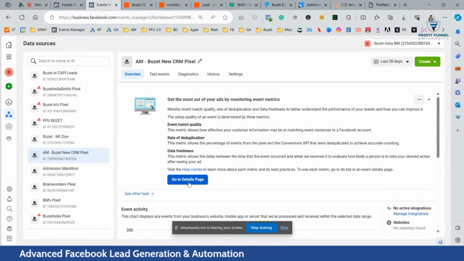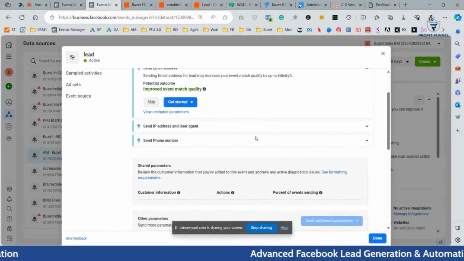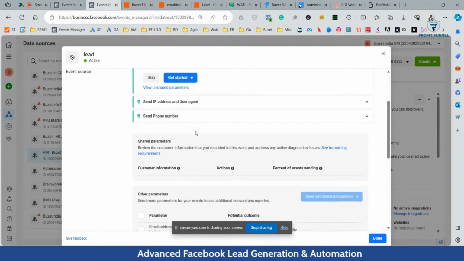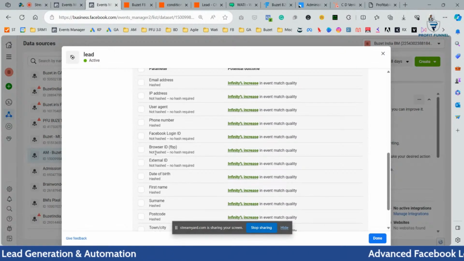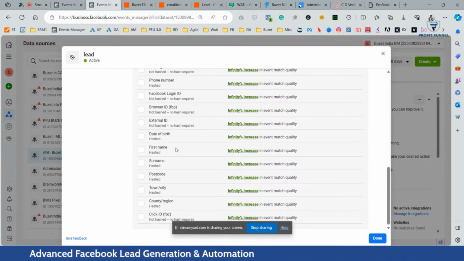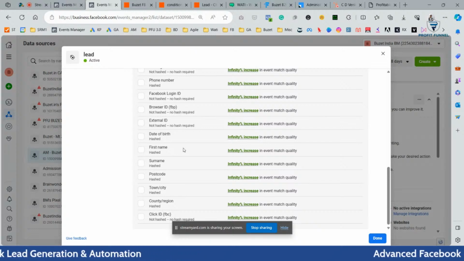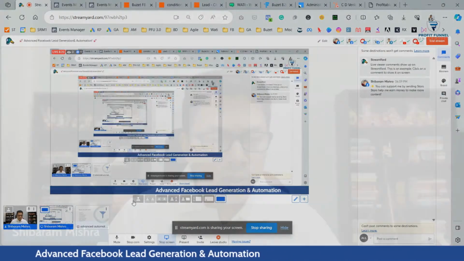The next step is I optimize with event quality and event deduplication. And if you see, I can update the different fields here: email address, IP address, user agent, phone number, Facebook login ID, browser ID. If I send all this to my conversion API and the CRM, my events will become stronger, and I will get better conversion because it is not just the lead ID, but a lot of information that I'm sending to my CRM. In this process, I'm making my CRM events better. Conversion API is learning constantly.